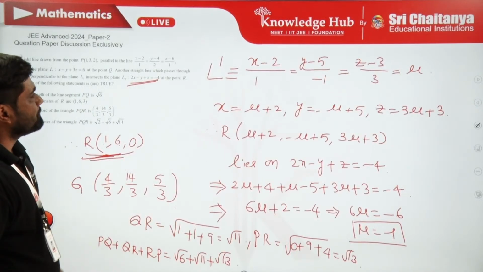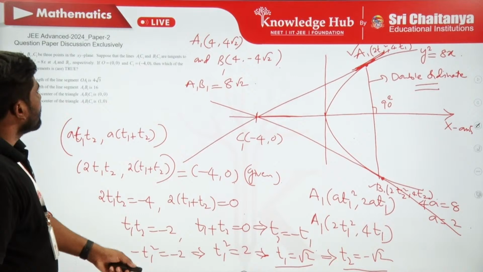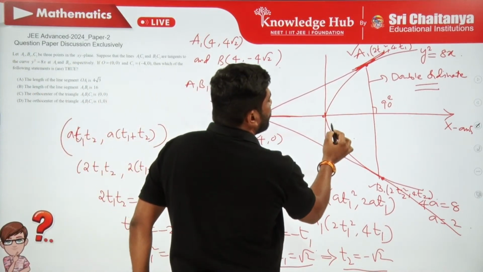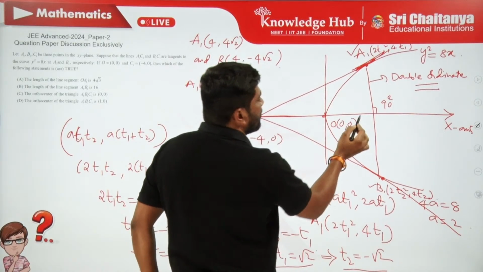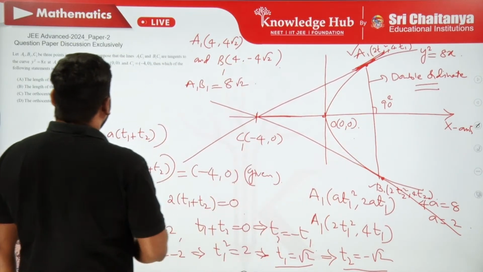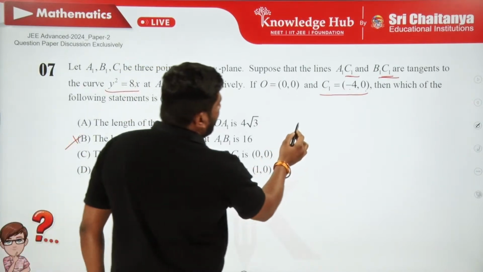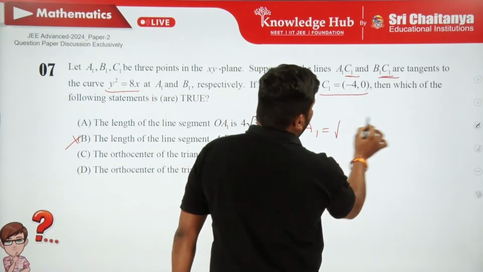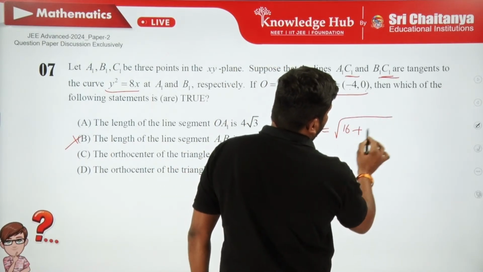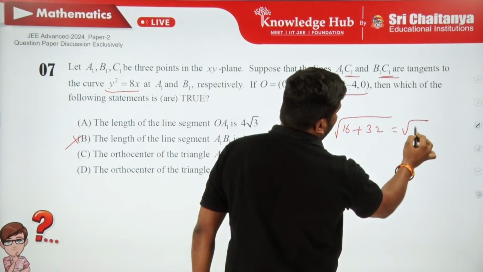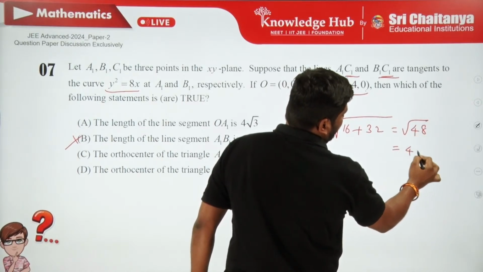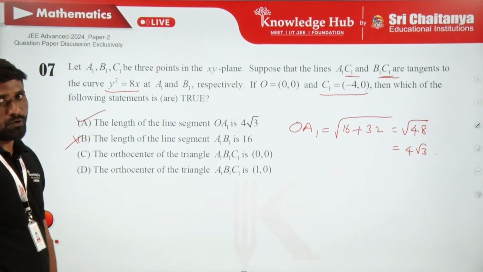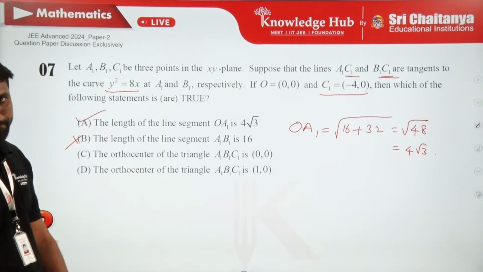And next, I have with me A1, and here the coordinates of the vertex are 0, 0, the origin. So OA1 is nothing but, clearly, under root of 16 plus 32, which is root 48, this is 4 root 3. Yes, the length of the line segment OA1 is 4 root 3.